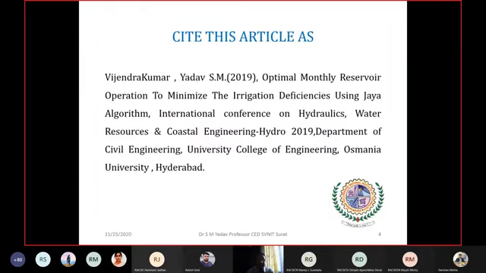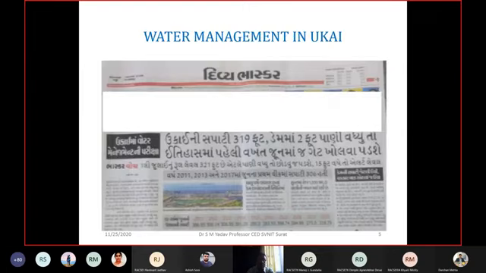If you want to cite this article, you can refer to the Hydro 2019 conference volume on water resources and coastal engineering. The subject matter I am discussing here is part of this specific paper: optimal monthly reservoir operation to minimize the irrigation deficiencies using the Jaya algorithm. If any one of you is interested in having this paper, just ask Darshan sir. I will mail this paper to you also.